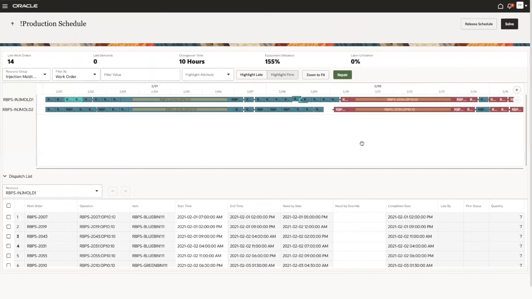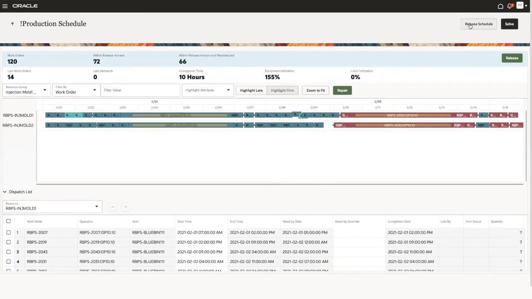And after you completed your analysis and are happy with the changes you implemented, and you're happy with the schedule quality at this point in time, you can go ahead and release the schedule back to manufacturing by opening that release pane and sending the schedule via this release action.